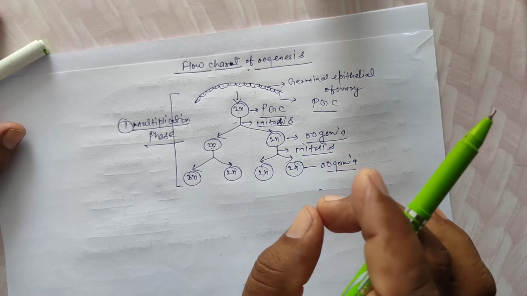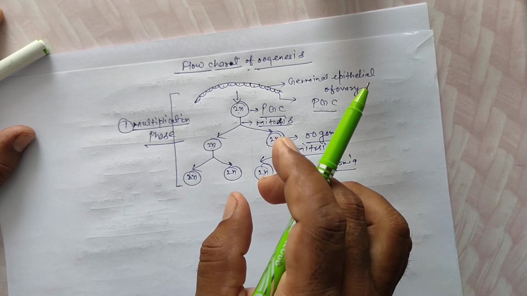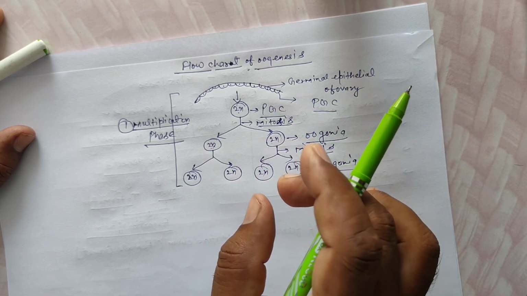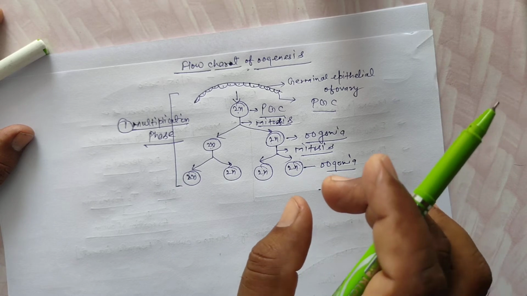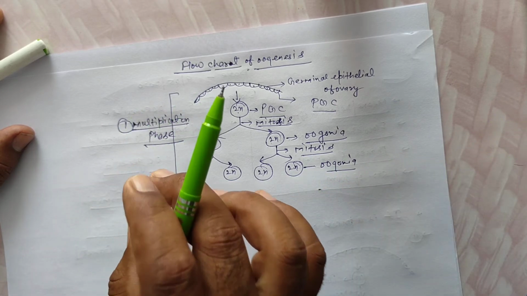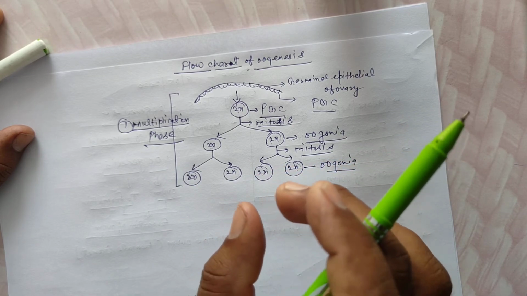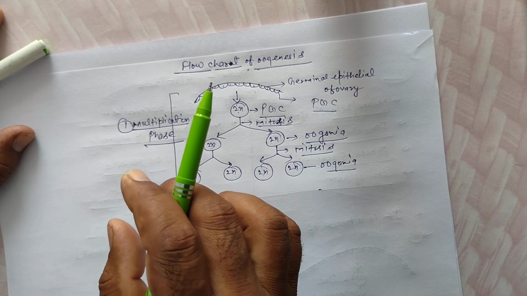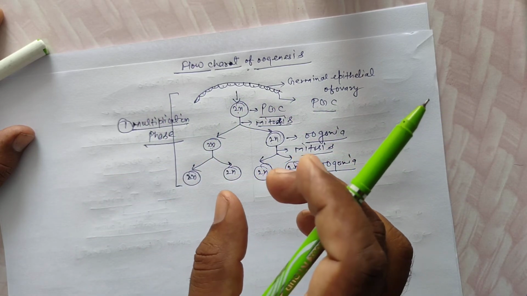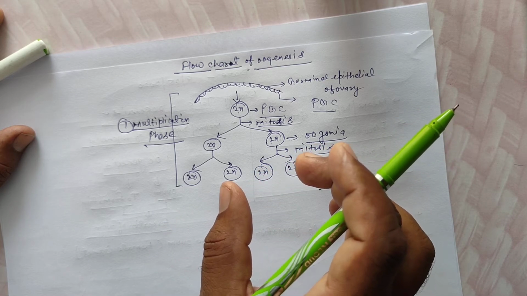Remember, oogenesis is initiated in the embryonic stage. No more oogonia are added or formed after birth. Oogenesis is initiated in the embryonic stage of female humans, but spermatogenesis is initiated at puberty age.